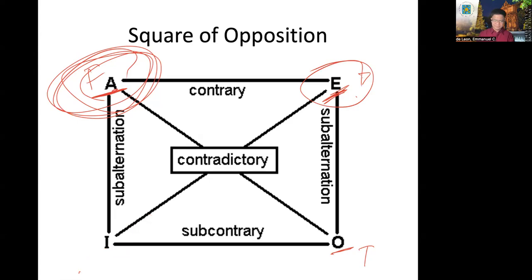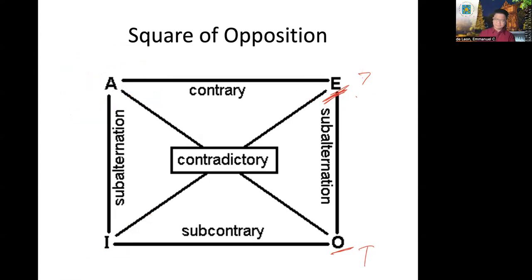Again. Okay. So remember that. But the key is for you to understand the rules.